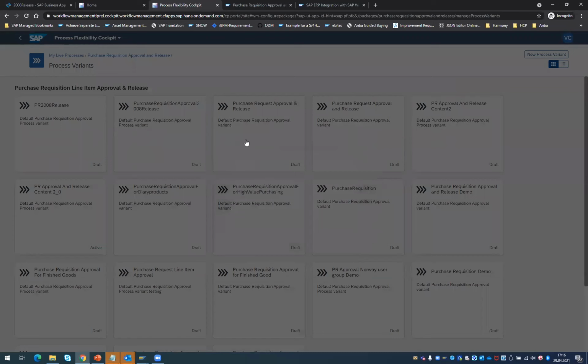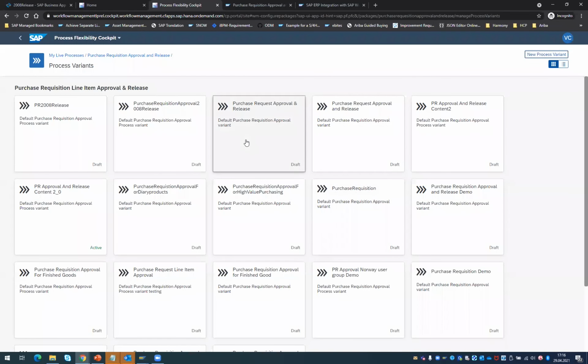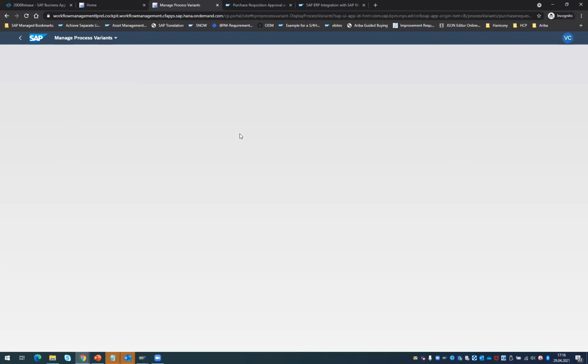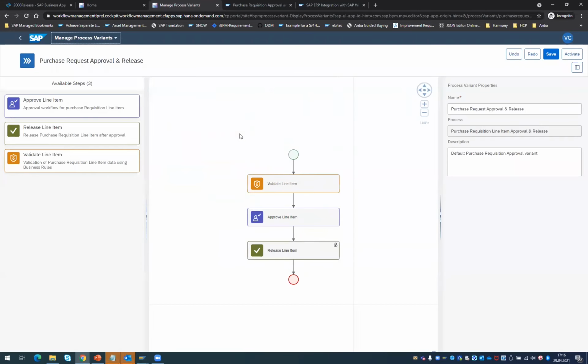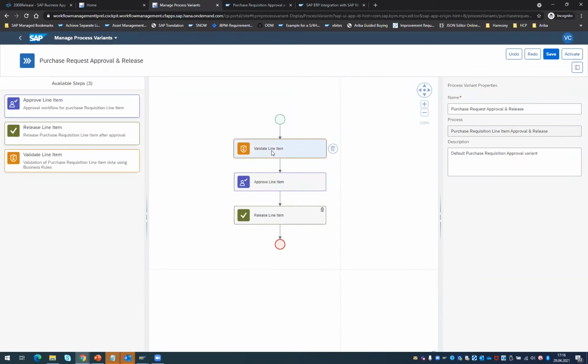So you can imagine, like, you want to create a new purchase requisition approval process for certain specific vendors, or maybe it is for a specific purchasing organization, or it could be for a certain type of high value purchasing, right? And as part of our standard template, we have a validation of your line item. What does it mean? You can validate the attributes of the requisition or each of the line items. That means if there is certain missing data coming from the buyer, you can validate it automatically by the system using a business rule. And then if there is missing data, you can send it back to the buyer so that it will not proceed for the approval.